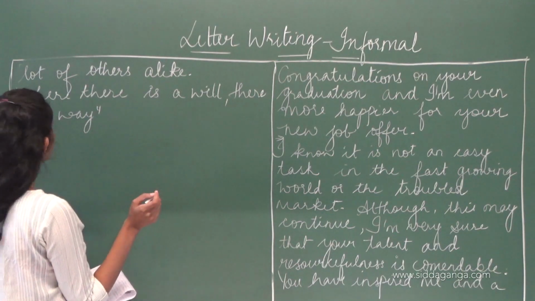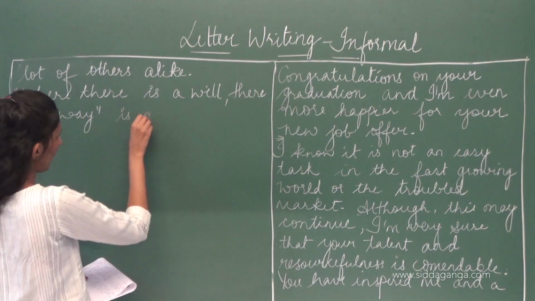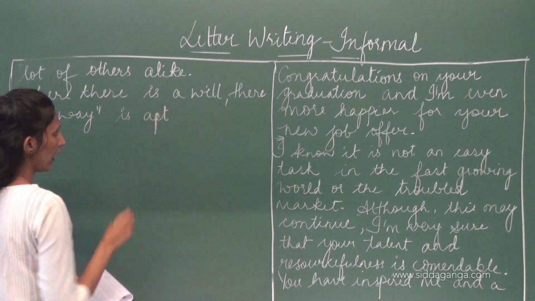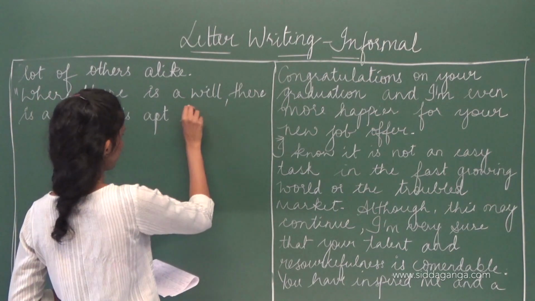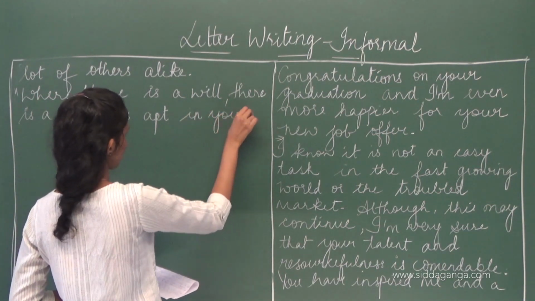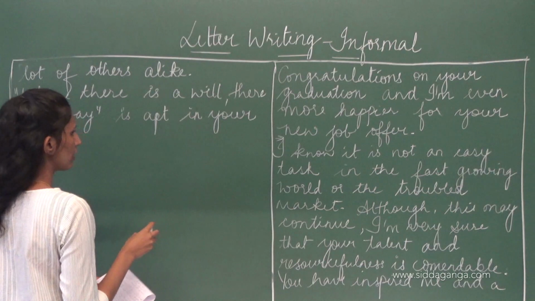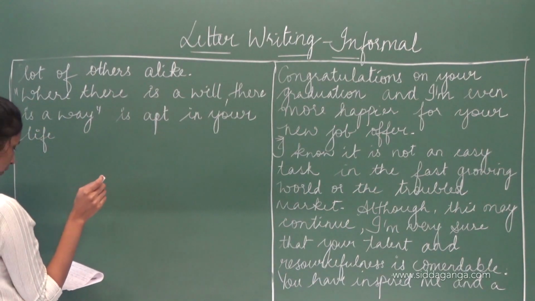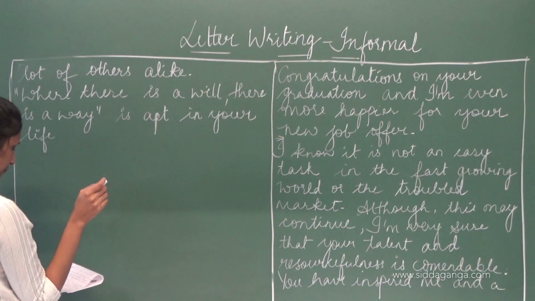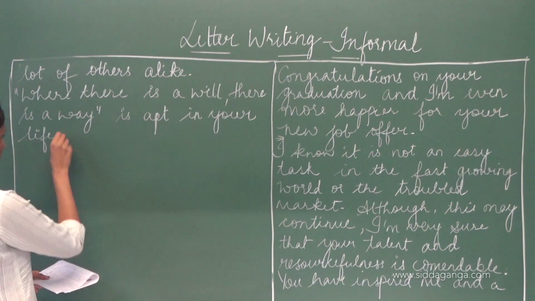Where there's a will, there's a way is apt. Apt is suitable. Apt in your life. Okay, comma.